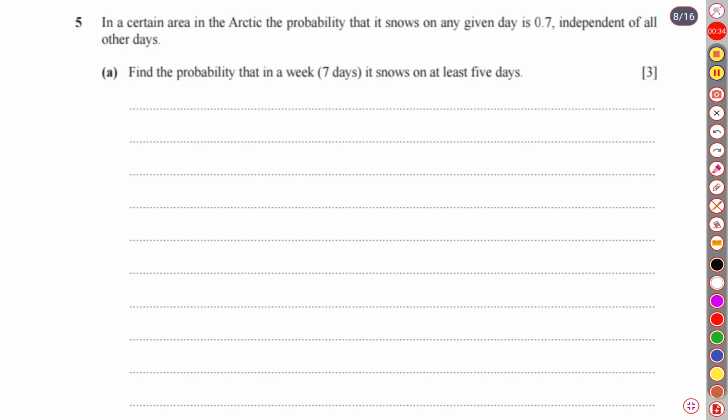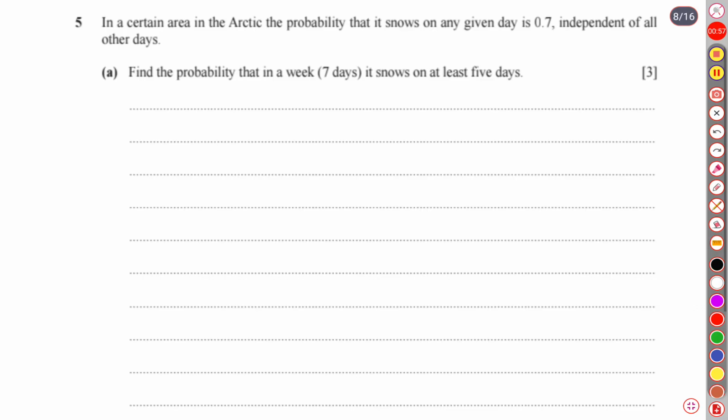Question A says: find the probability that in a week of 7 days it snows on at least 5 days. Well, we know that for solving any question in probability and statistics, first of all we will have to categorize the question, whether it belongs to binomial distribution or geometric distribution or normal distribution. So let's analyze the data or information given over here.